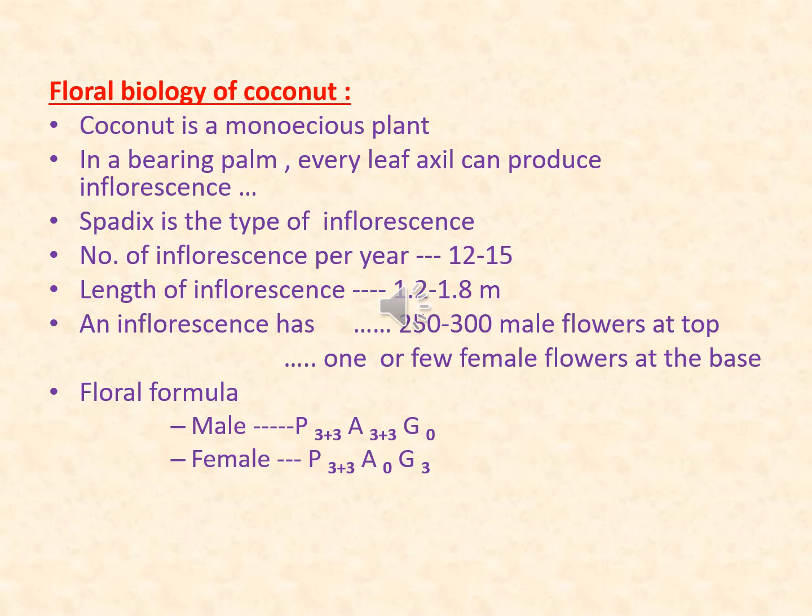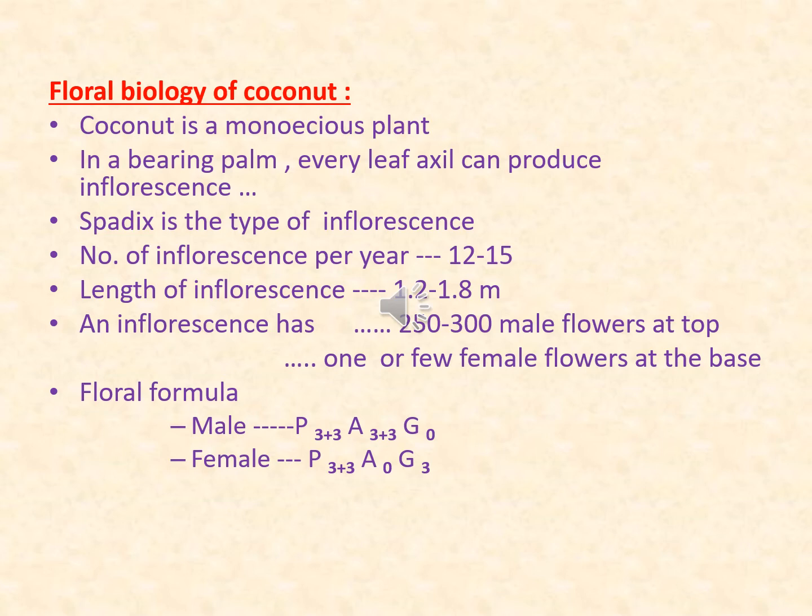Regarding floral biology of coconut, coconut is monoecious plant. That means male and female flowers appear on the same plant. In a bearing palm, every leaf axil can produce inflorescence. Spadix is the type of inflorescence, and number of inflorescence per year is 12 to 15. Length of inflorescence is 1.2 to 1.8 meter.